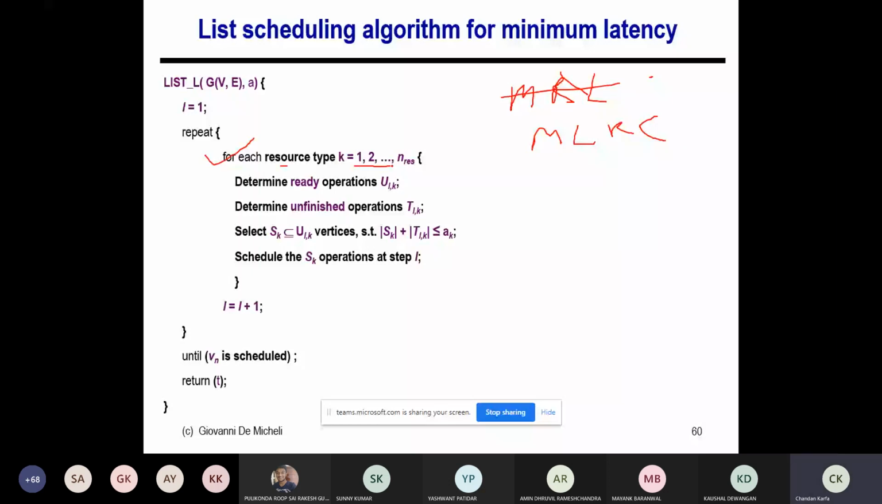So it's basically now I have to do the thing for all types of resource. So I just add a loop here. This line was not there in the Hu's algorithm, so it is only one type of resource, so it's 1 to 1. And then what you do there, you identify the node which is available to schedule in the timestamp, right?